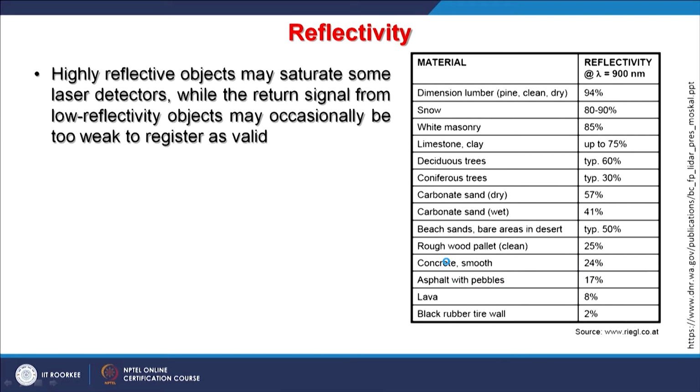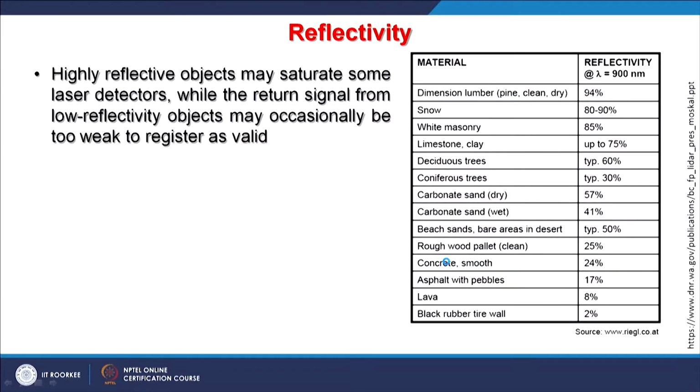Now there is another thing which has to be considered, which is the reflectivity, because ultimately the pulses which are sent towards the ground or towards the slope or any building have to be returned. It will depend on the reflectivity. So highly reflective objects may saturate some laser detectors, while the return signals from low reflectivity objects may occasionally be too weak to register as valid signals.